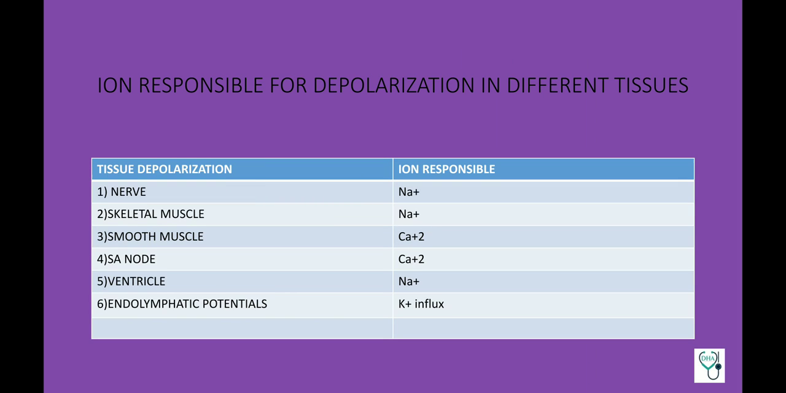Ion responsible for depolarization in different tissues. In nerve, the ion responsible is sodium ion. For skeletal muscle, sodium ion. Smooth muscle, calcium ion. SA node, calcium ion. Ventricle, sodium ion. And lastly, endolymphatic potential, which is the odd man out, it's potassium influx. So all of the 6 are very important, and any one of the 6 could be asked as a direct question. So do learn it by heart.